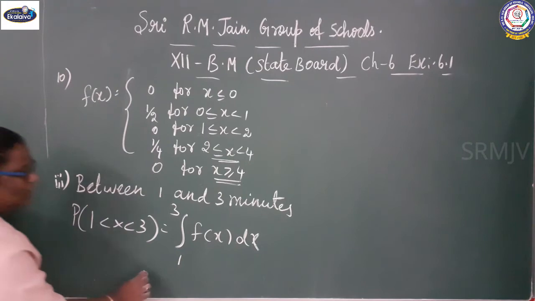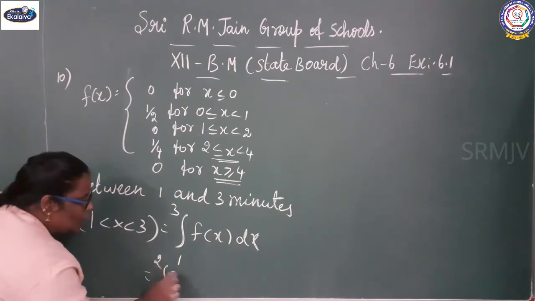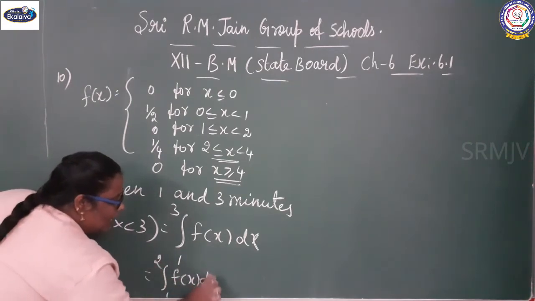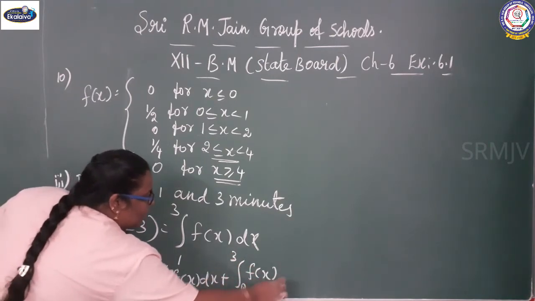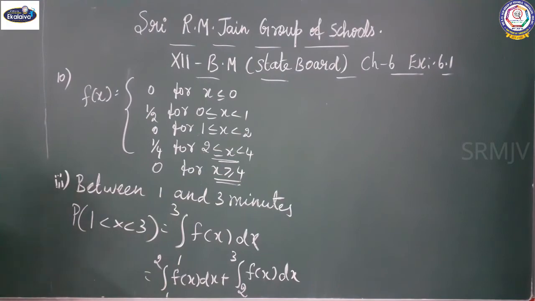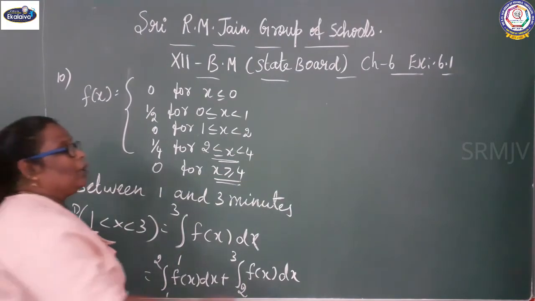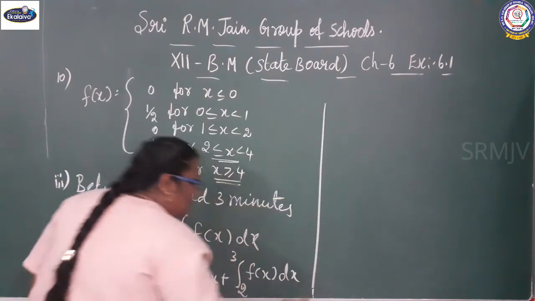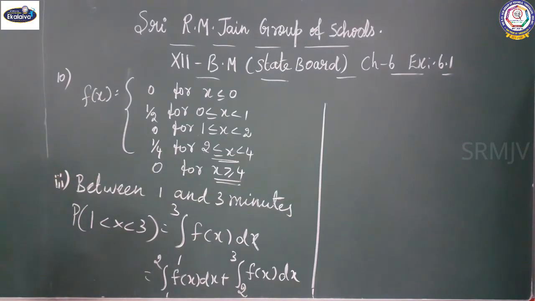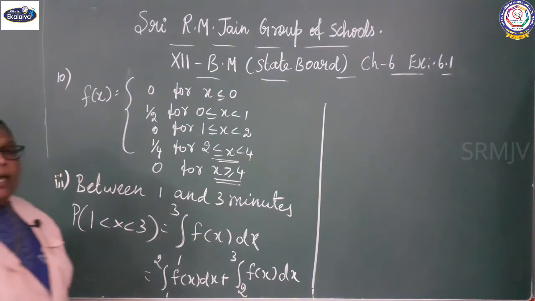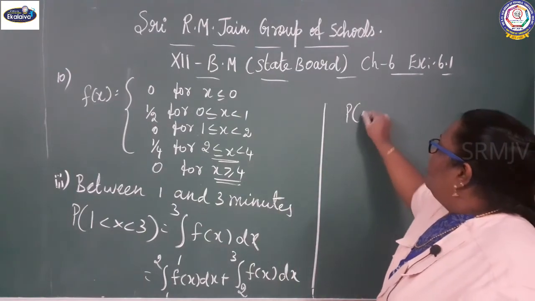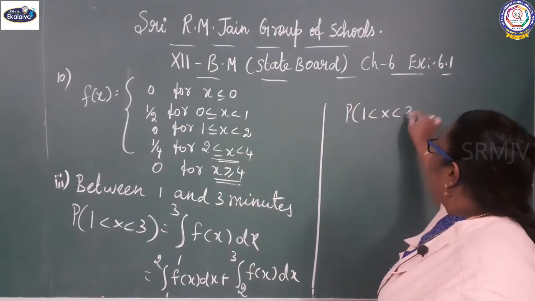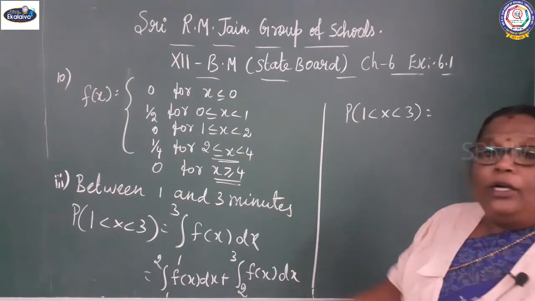So it gives integral 1 to 2 f of x dx plus integral 2 to 3 f of x dx, because 3 is in the limit. So P of 1 less than x less than 3 equals integral 1 to 2.